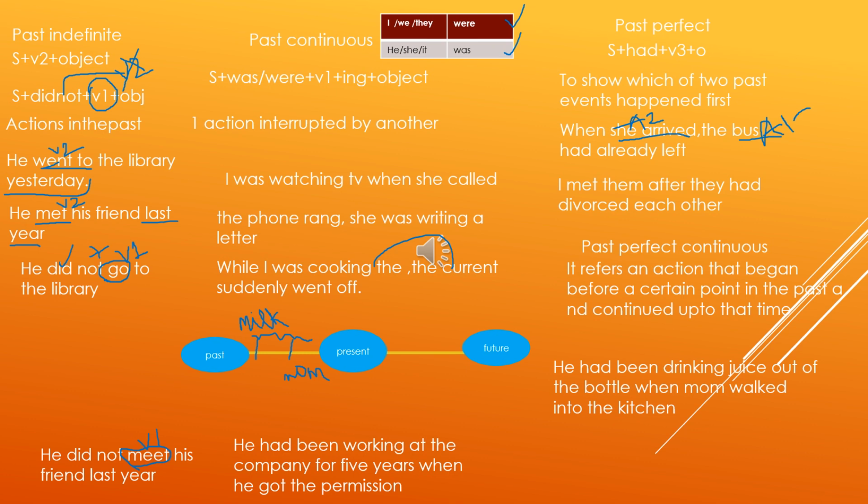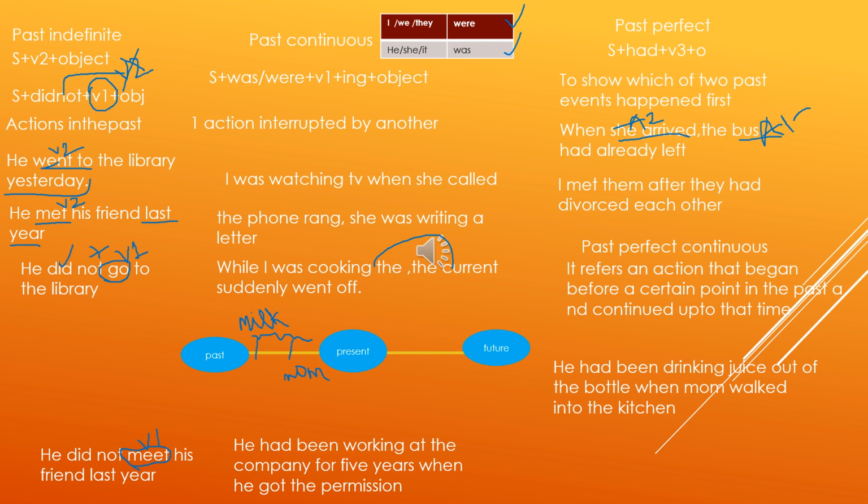Suppose she started writing an application in 2012 in the past, and now it is 2016. This we have to imagine, and she's still continuing with it. It's quite funny, but just to make this concept clear to you, I'm asking you to imagine.